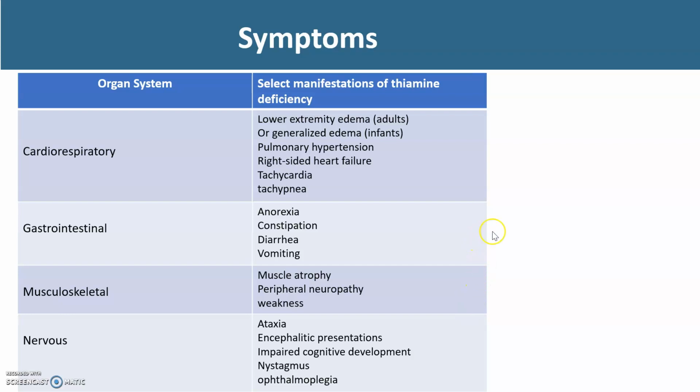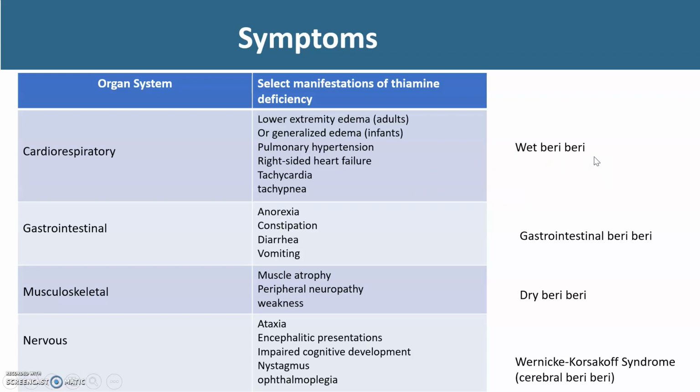For gastrointestinal, we link anorexia, constipation, diarrhea, and vomiting symptoms. For musculoskeletal, it's linked to muscle atrophy, peripheral neuropathy, and weakness. And finally, for the nervous system, we see ataxia, encephalitic presentation, impaired cognitive development, nystagmus, and ophthalmoplegia.